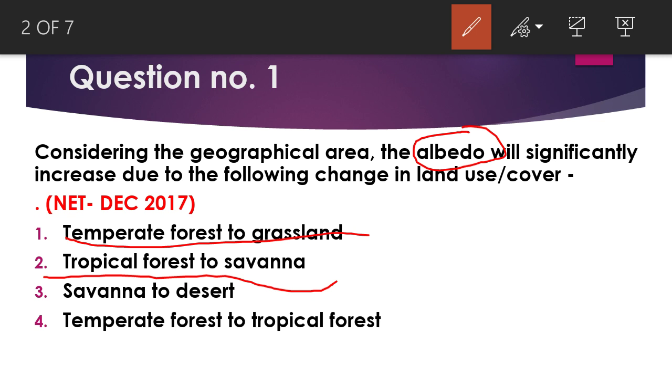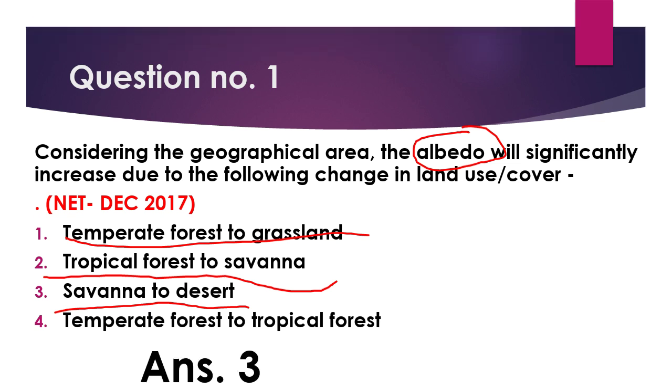In the third case, if we change savanna grassland to desert, it will drastically increase the albedo, because desert is composed mainly of sand particles, which reflect much more of the incoming solar radiation than trees and plants. So option three is the right answer: conversion of savanna into desert will significantly increase the albedo.